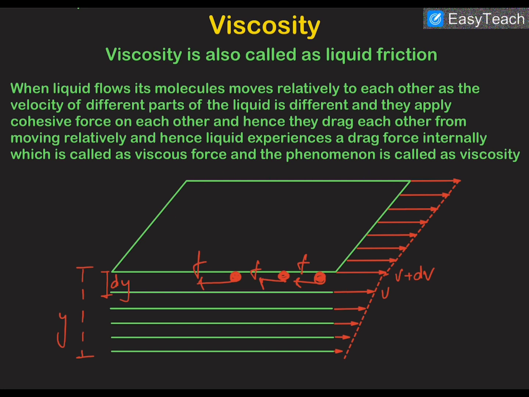In fact, we can take an example of river Ganga in Haridwar. It is a wide river and it flows in layers, which means that the velocity of the molecules in the bottommost layer of the river is slowest, because it is in contact with the ground and the ground is applying a higher amount of friction on that layer.